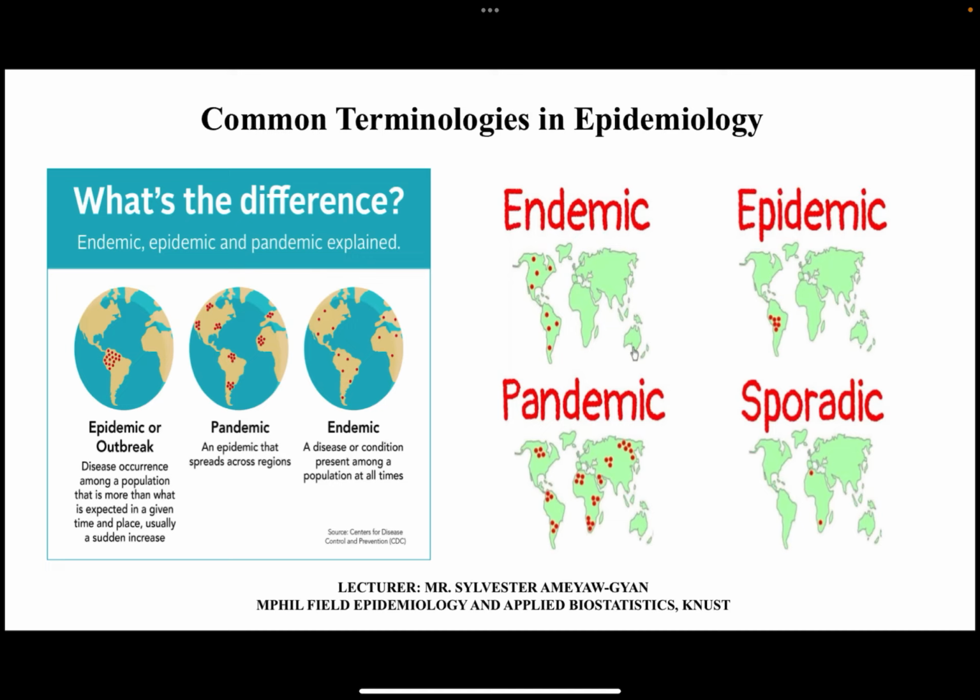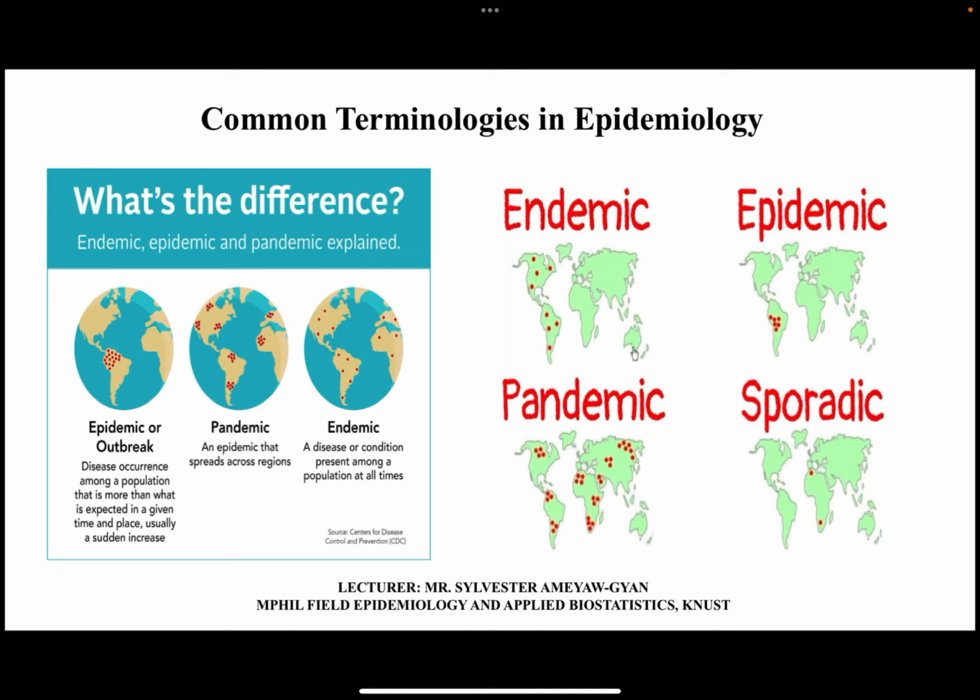It is not wrong when you call it an epidemic, but it's best that you call it an outbreak. So an outbreak is a localized increase in cases, usually limited to a small area, a small group or an institution. Another example can be a COVID-19 cluster in a single factory or workplace. Let's say all the workers over there are getting infected with COVID. It's an outbreak. What is making it an outbreak? Because it is limited to that institution.